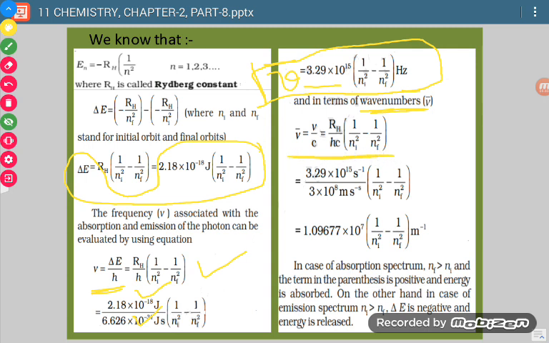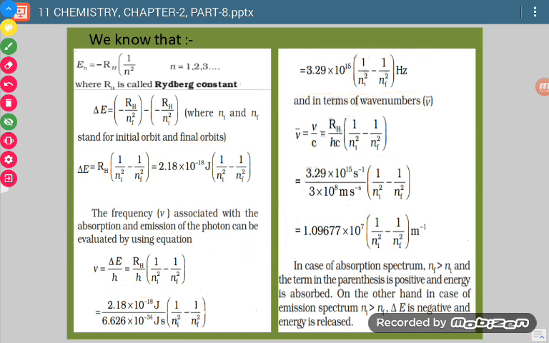Nu bar is equal to nu over c, and then it will be equal to RH over HC multiplied by this much and this. Now this thing will come out to be this much. Now it means nu bar is equal to this much. Okay, now see what finally we got. Nu bar is equal to this much. Okay, now here you have to remember units are meter inverse and the value here is 1.09677 into 10 raised to power 7.